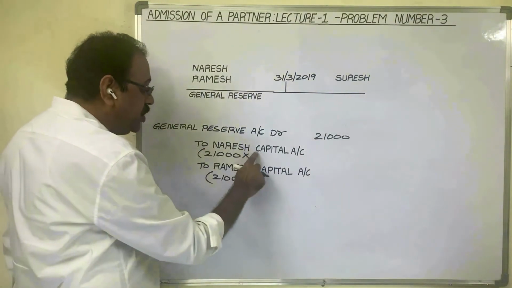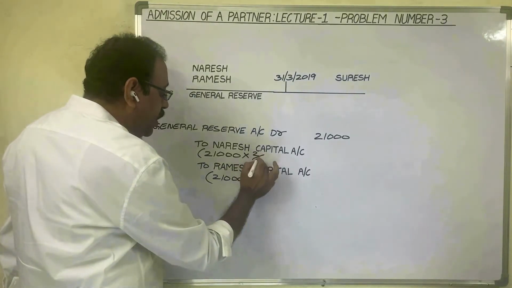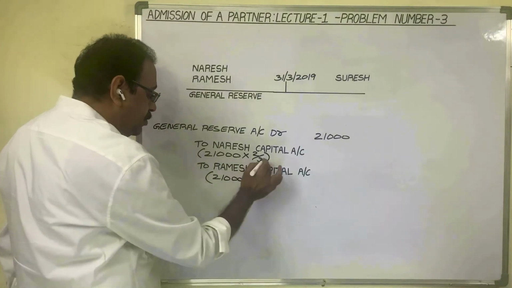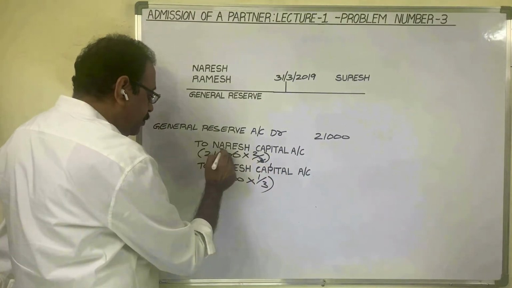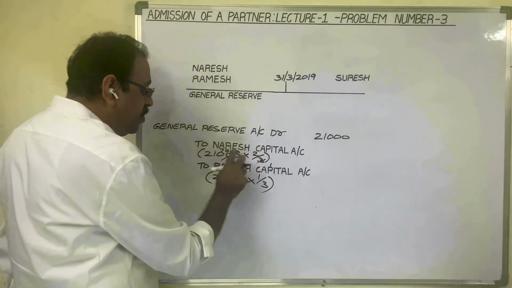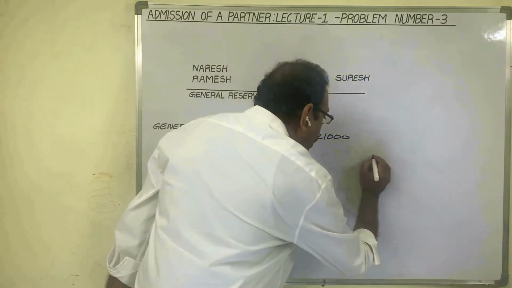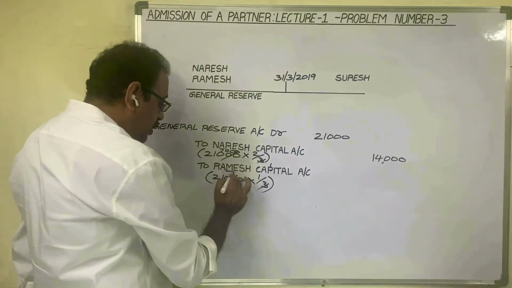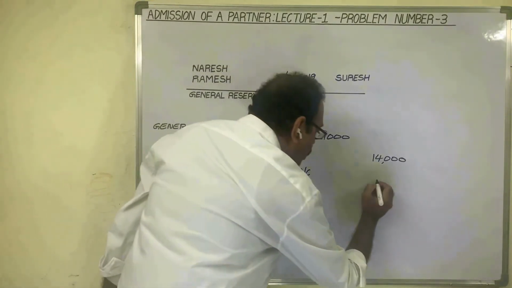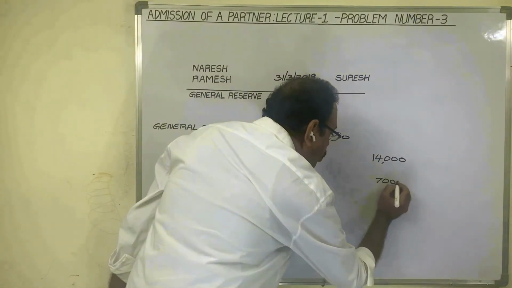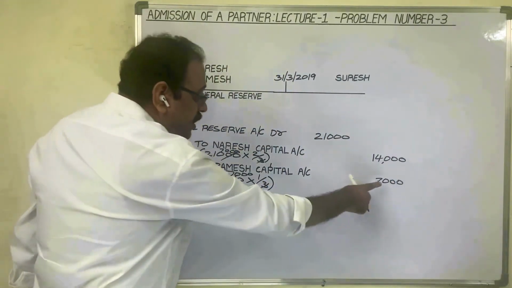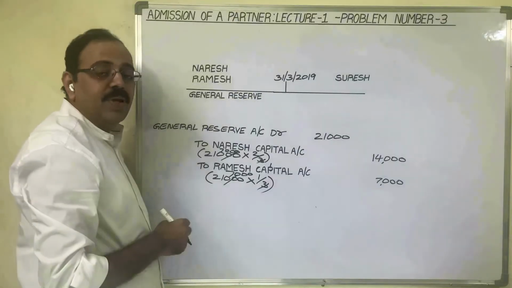Means Naresh share is 2/3, Ramesh share is 1/3. 7,000 into 2, 14,000 rupees. Ramesh share is 7,000 rupees. So in 21,000 rupees, 14,000 belongs to Naresh and 7,000 rupees belongs to Ramesh.